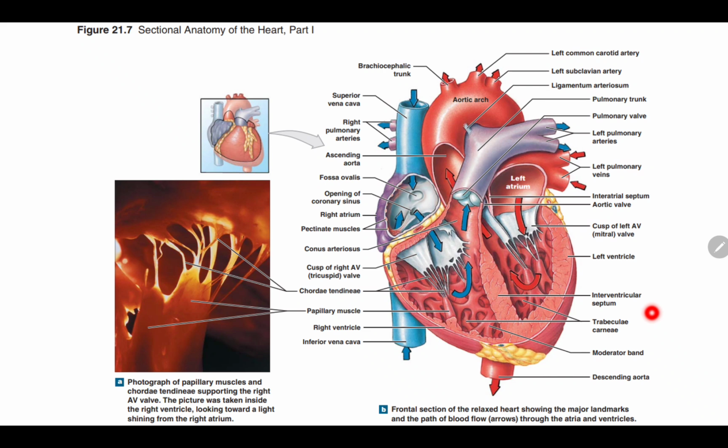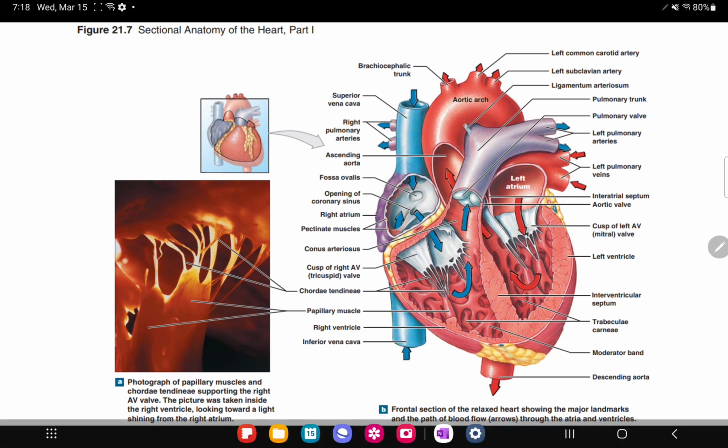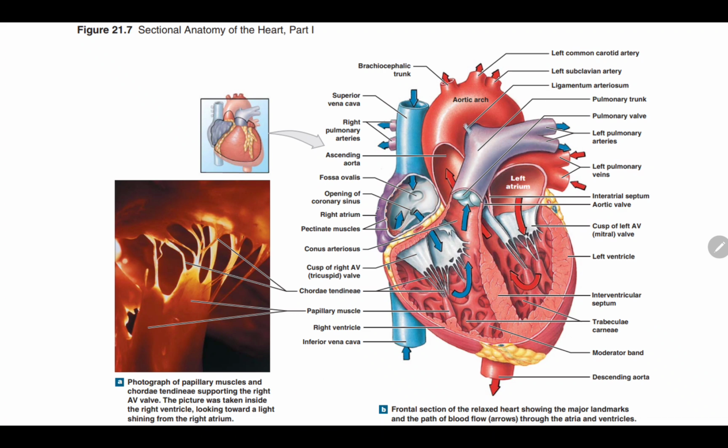This just goes over the different structures of the heart. I'll pay very close attention to this slide right here. Here we have the right atrium. To get from that right atrium to the right ventricle, you have to go through that tricuspid valve.